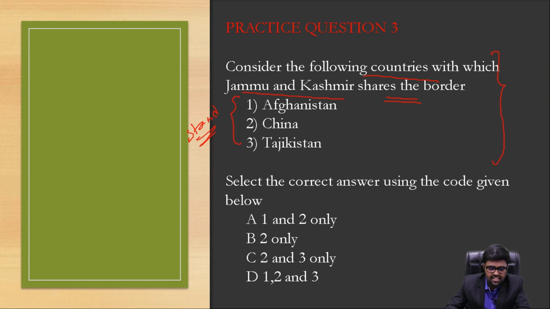Consider the following countries with which Jammu and Kashmir shares the border: Afghanistan, China, and Tajikistan. Let's think a while. Jammu and Kashmir, on the west side, Pakistan. For sure, Pakistan is going to have its own border. Then, on the northern parts, there is the Afghanistan border on the POK, that is the Gilgit-Baltistan region, and Afghanistan splits or blocks Tajikistan's entry. So Tajikistan does not have a direct border with Jammu and Kashmir or with POK. Then it was China on the eastern side.